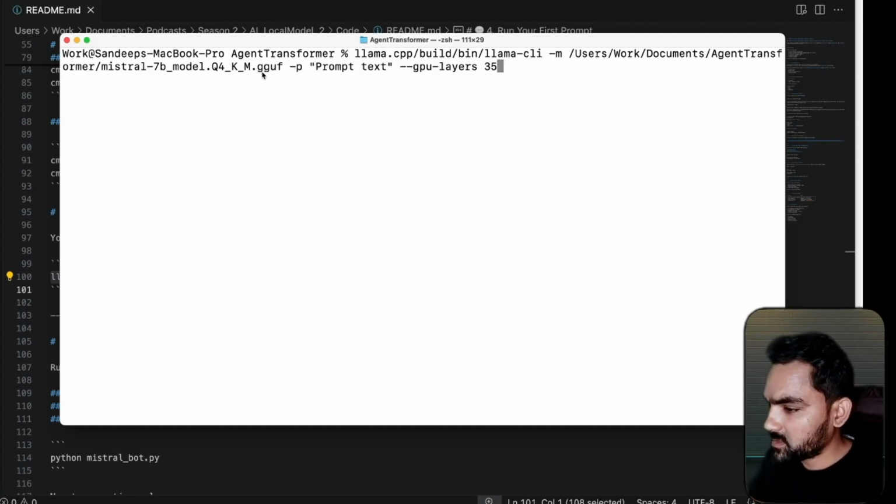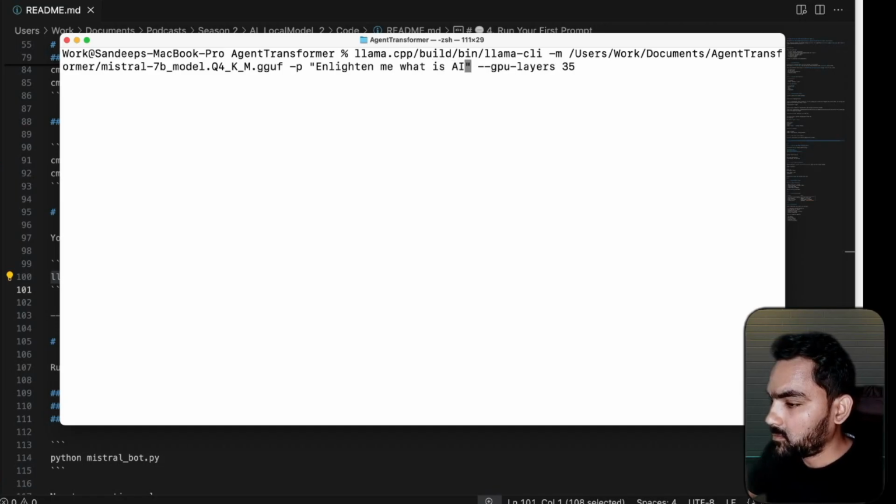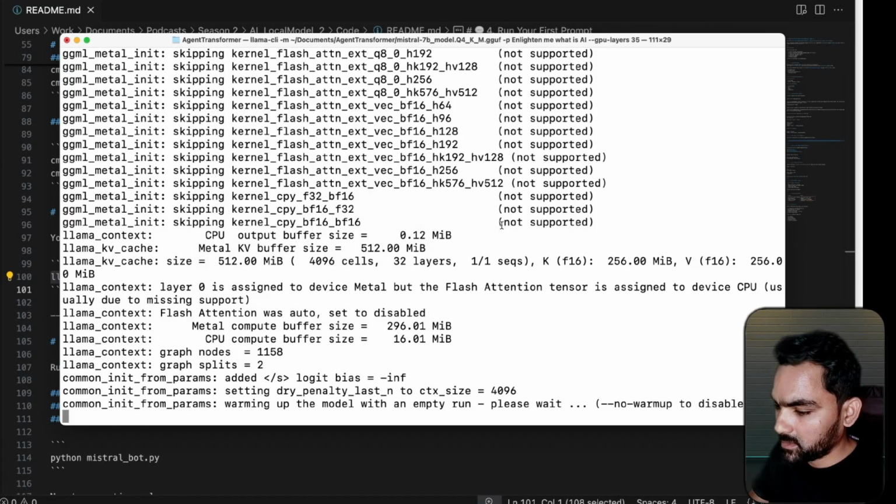So this is the location of the quantized model in my MacBook, in my laptop. Let me give a prompt like, enlighten me, what is AI. Okay, so this is the prompt I'm giving it. Execute. So Llama CPP is executing it. Let's see what happens now.